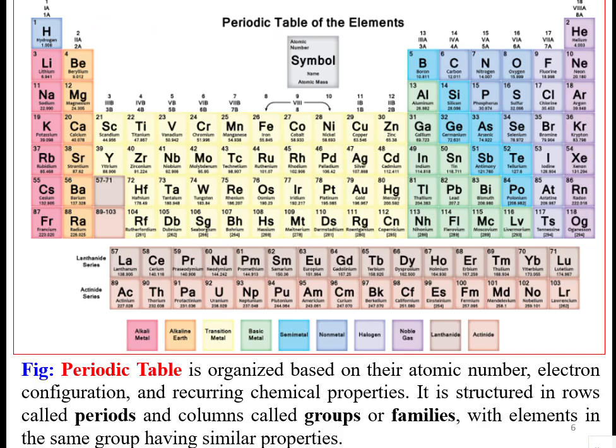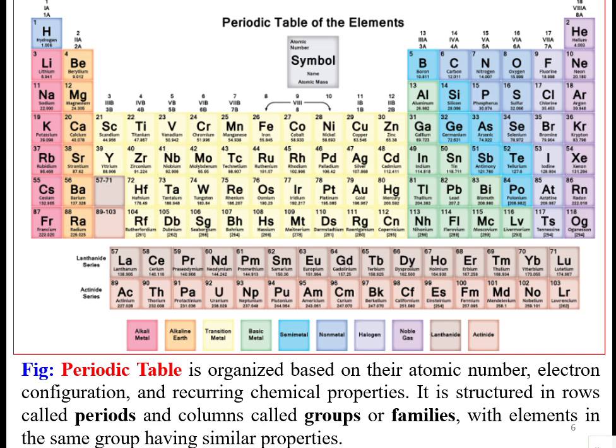If you see, the periodic table is the heart of chemistry. We are organizing it such that columns and rows have their own properties, characteristics, and structures. Rows we call periods, and columns we call groups or families, with elements in the same group having similar behavior or properties.